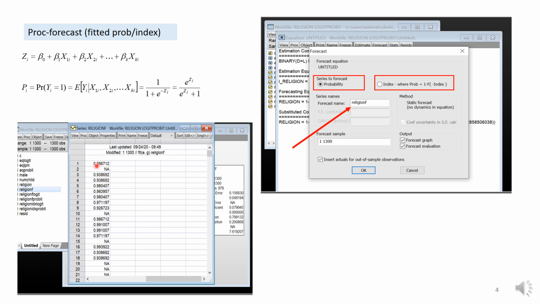The forecast, as we said before when we were looking at that table, is 0.986, which means that we will classify this as 1. This one has missing data. This one we will classify as 1, 1, 1, 1, and so on. Then you can compute that count R squared.